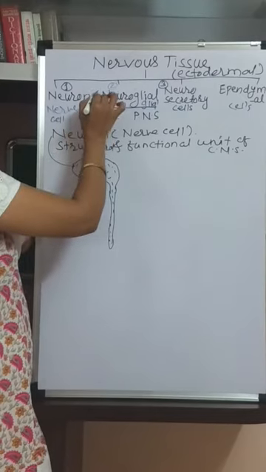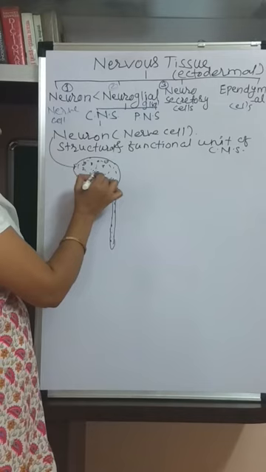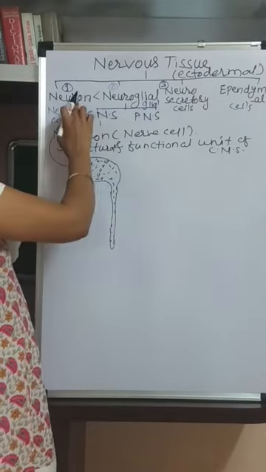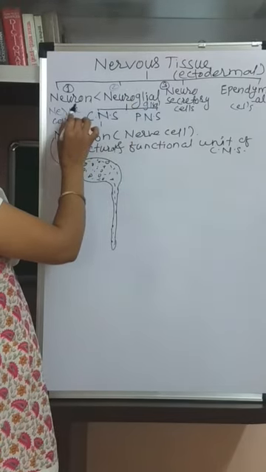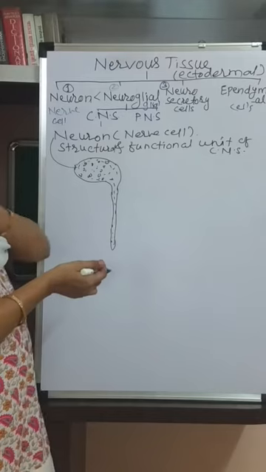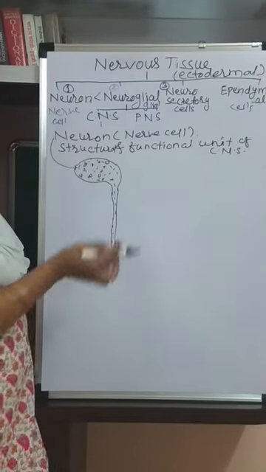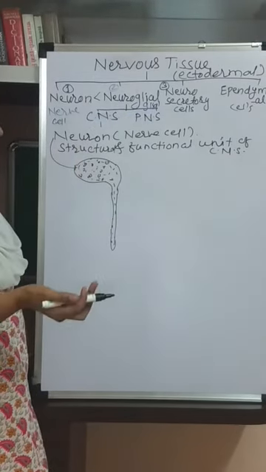Neuroglial cells are more. Neurons are few. Now see here, the main difference between the neuron and neuroglial cells. These neurons are non-dividable cells, means they never get divide or form in the life. And neuroglial cells can divide and multiply.